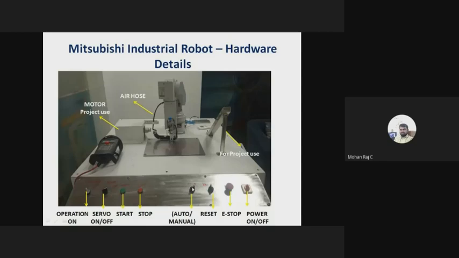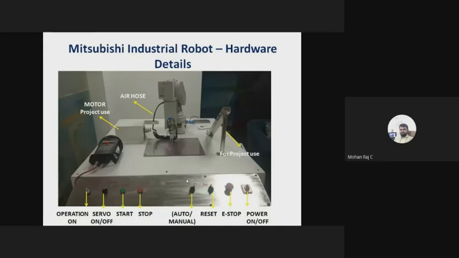And here, auto and manual, there are two options. So why are we preferring manual operation now? If you are initially programming your robot, you cannot directly put it in auto mode. You cannot straight away run the robot, right? You have to test your coding, whether the robot moves in the correct direction or not, whether it moves to the desired position or not, based on your coding. So you have to test it.